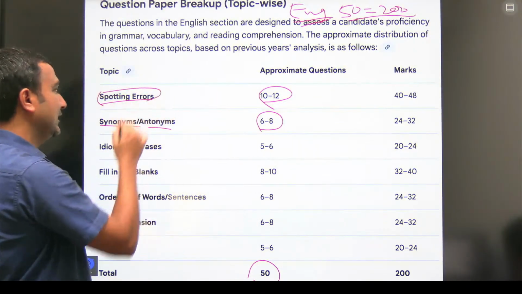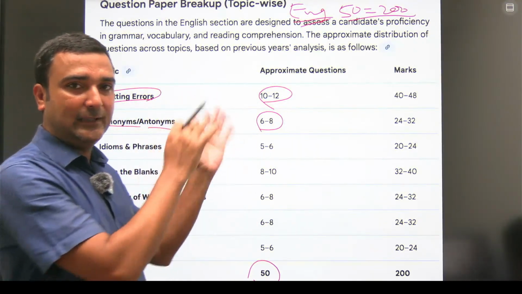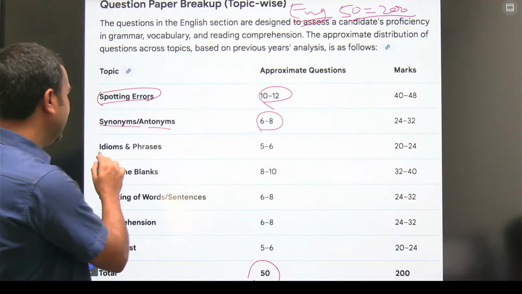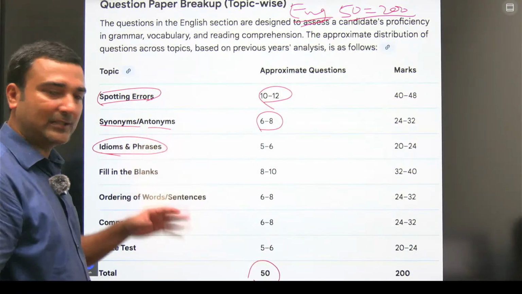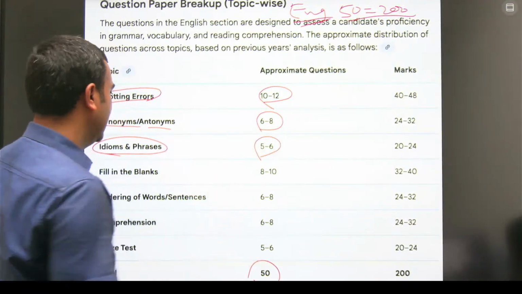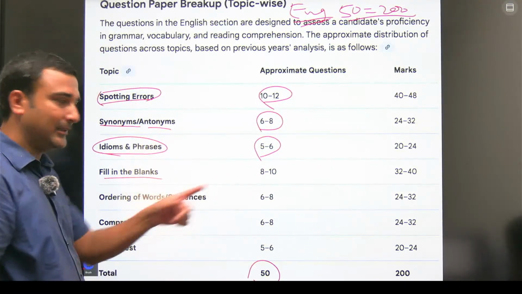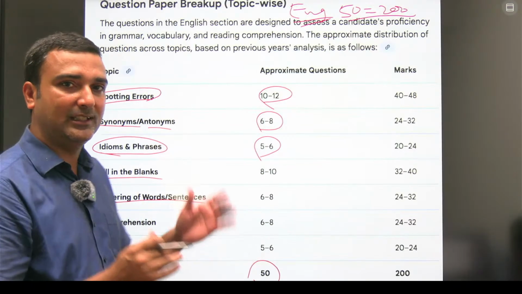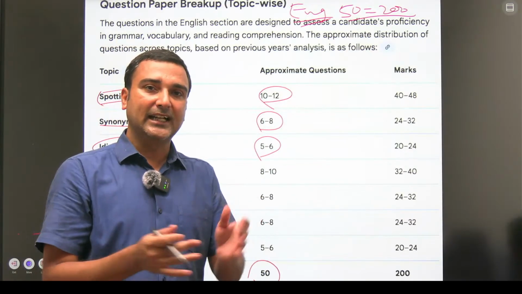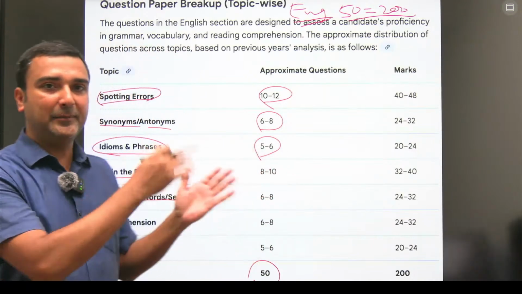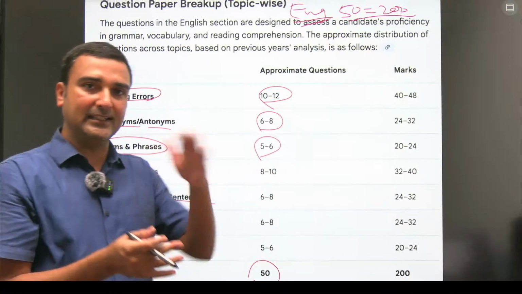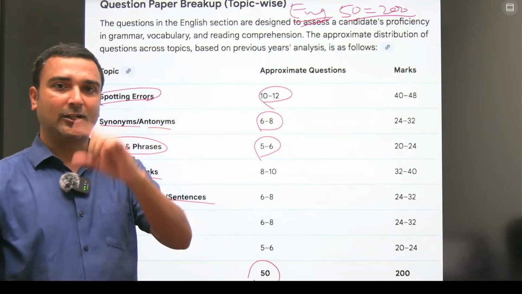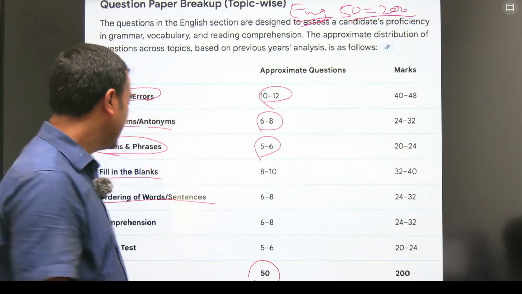Spotting errors means you have to find the mistakes in the sentence. They give one big sentence with parts ABCD, and you have to find the errors in it. Idioms and phrases, meaning proverbs and phrases, you have 5 to 6 questions. Fill in the blanks, 8 to 10 questions. After that, ordering of words and sentences, where words and sentences will be given, and you have to order ABCD, one pattern will be there, and you have to sequence it like B C A D or D A C B, like that.